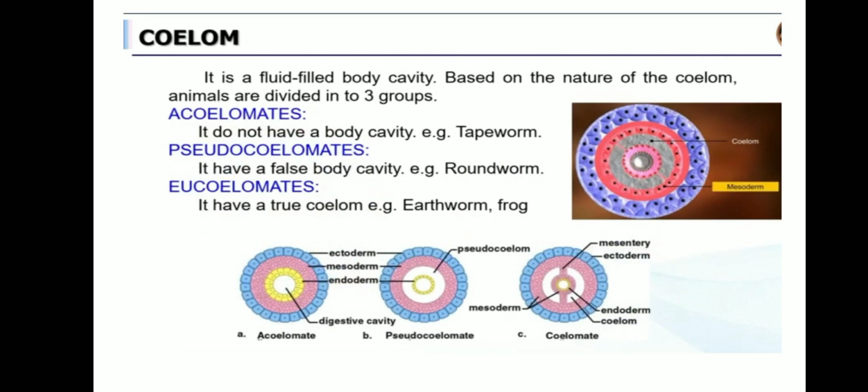Can you understand, children? So animals are categorized based on the presence of coelom. A represents absence, no coelom, no body cavity. The next is what? Pseudocoelomate. Pseudo means, remember, false. So the body cavity is present, but that is not the true one, that is false. Then last one is eucoelomate. It is having true coelom. So this is about the coelom.